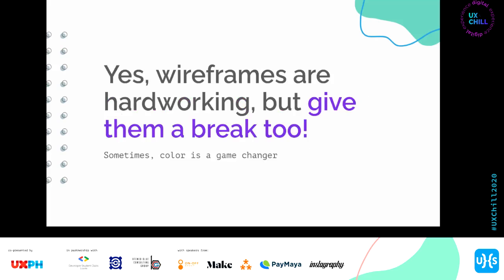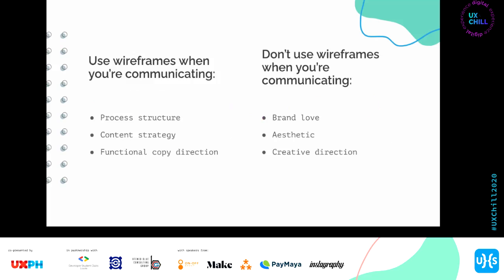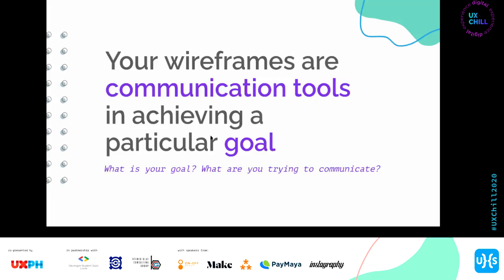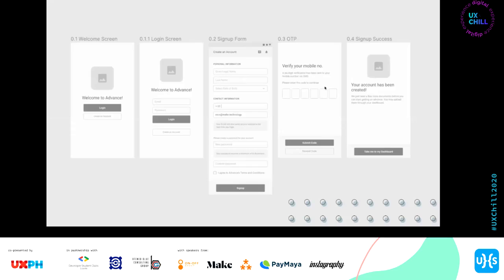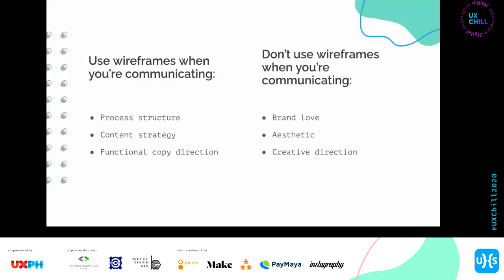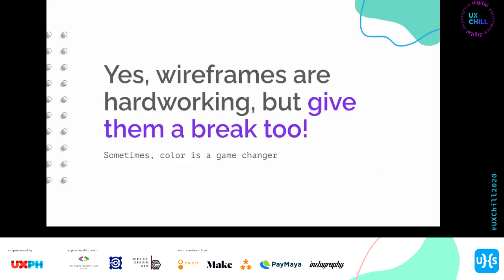As I said kanina, when you do process structure, iba yung itsura niyan. When you do content strategy, iba rin yan. Ibig sabihin, pag content strategy, yung wireframes mo will have almost final copy. Functional copy direction, for example, in this flow, example lang, this is like a badly worded example. Verify your mobile number. Does that work as a headline for your audience? Baka naman they call your mobile number as something else along those lines of thinking. So it can look different. Okay.